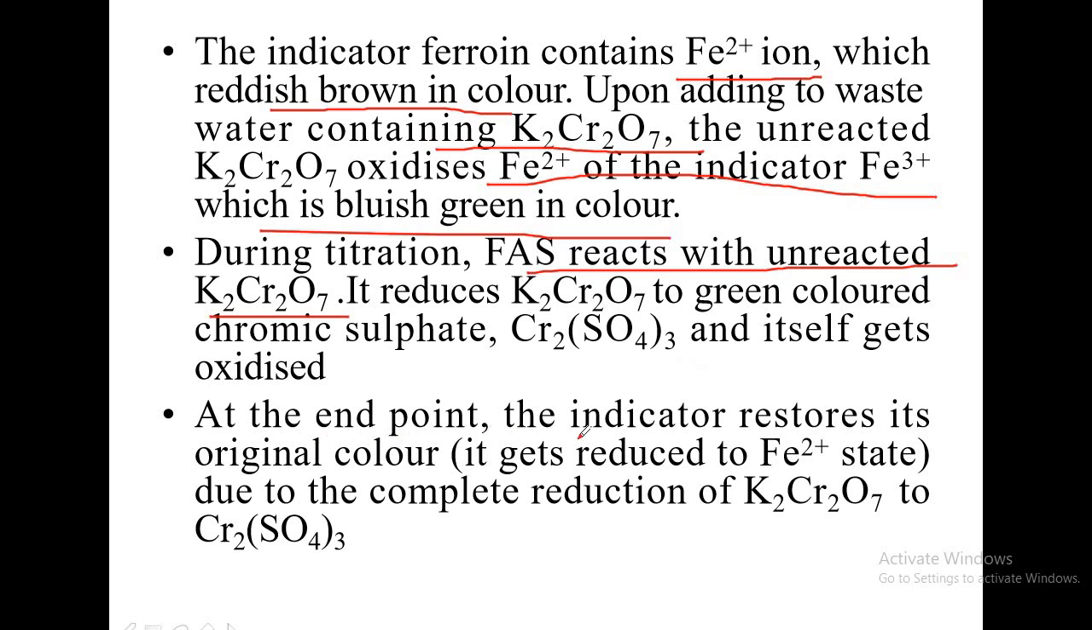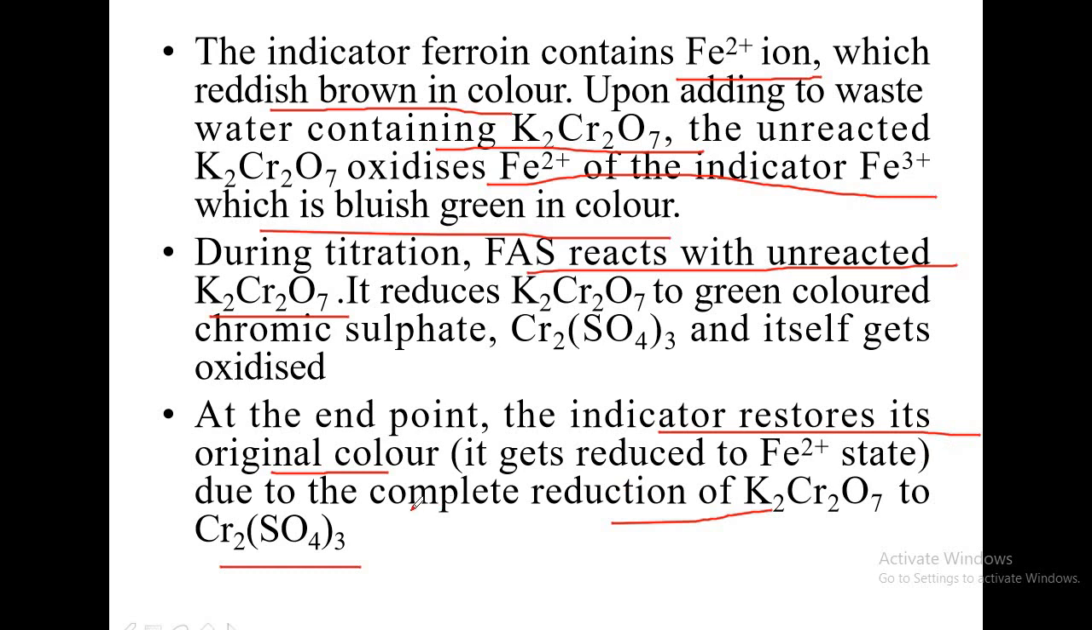Now at the end point, the indicator restores its original color. That is due to the complete reduction of potassium dichromate to chromic sulfate. Potassium dichromate is completely reduced to chromic sulfate. Now at the end point there is no potassium dichromate, which means the indicator has to restore its original color, because Fe3 plus gets reduced back to what?